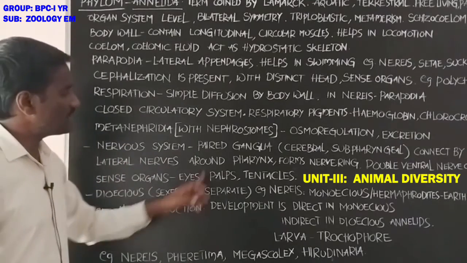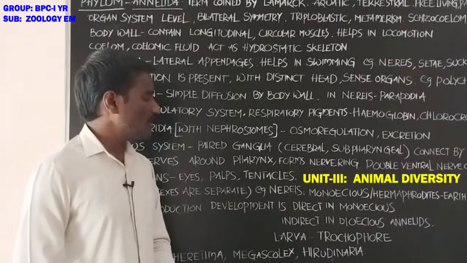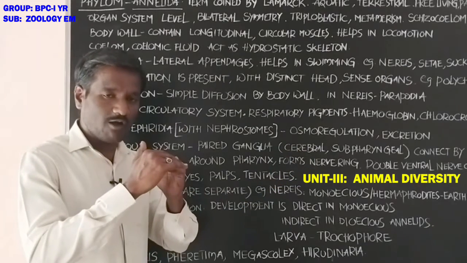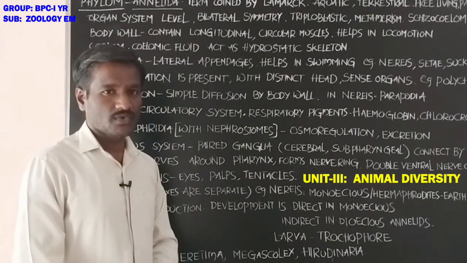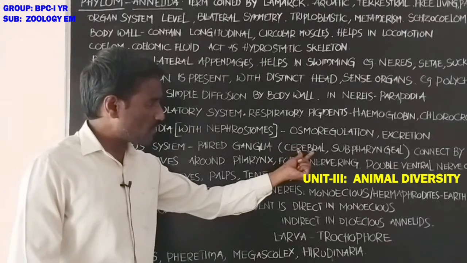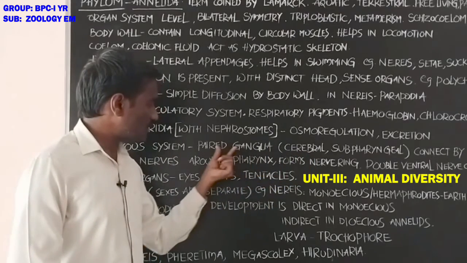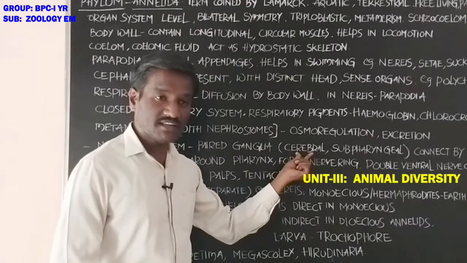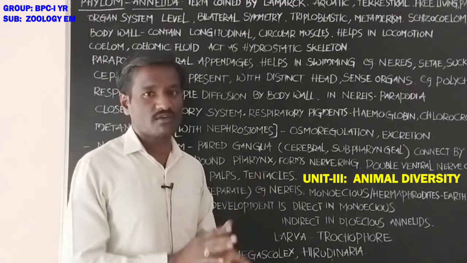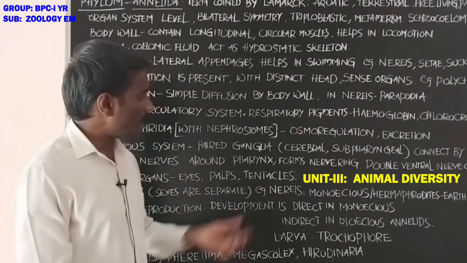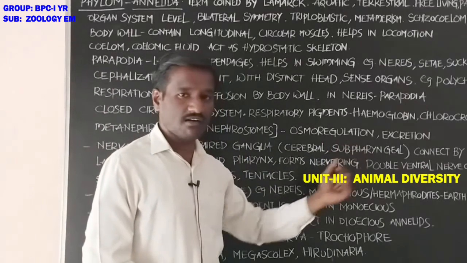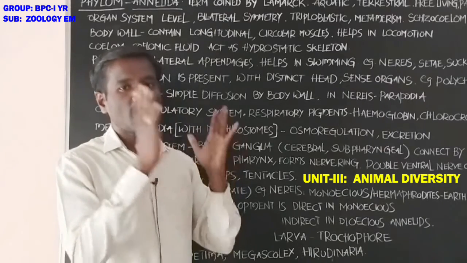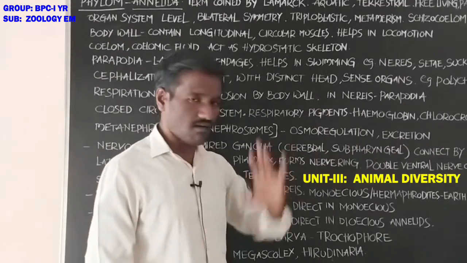Next, the nervous system is with paired ganglia. Student, one pair of cerebral ganglia is present at the upper, dorsal part of the pharynx, and one pair of subpharyngeal ganglia is located below the pharynx. The nervous system is with paired ganglia.